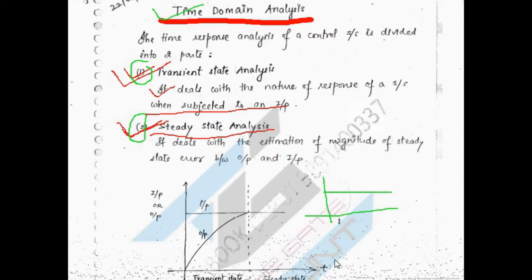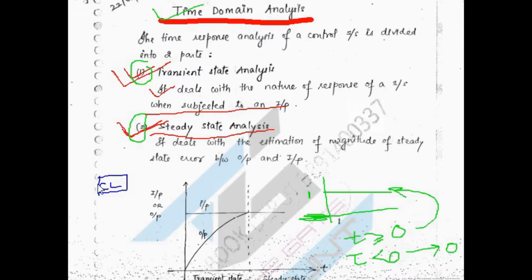For t greater than or equal to 0 it has some magnitude, here I am considering 1, and for t less than 0 it has magnitude 0. Suppose this is a closed loop system, and I am giving it a unit step input, and observing the output of my system. Suppose it shows something like this.